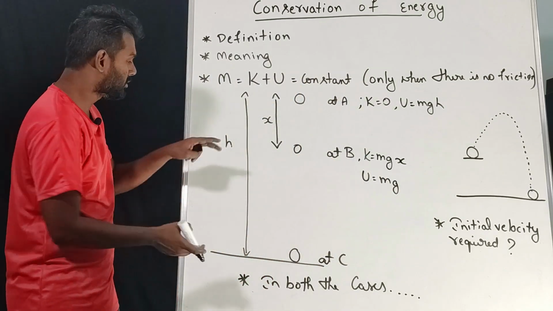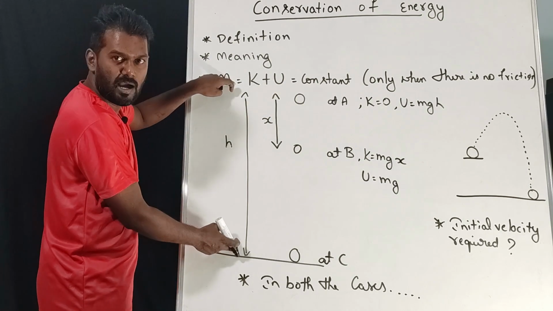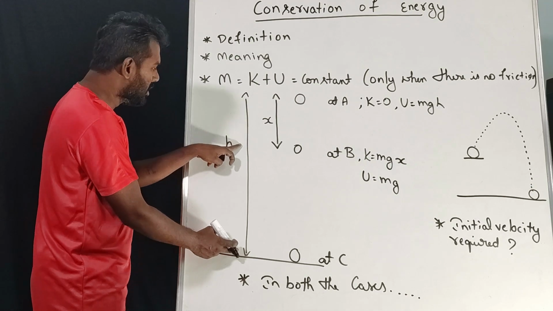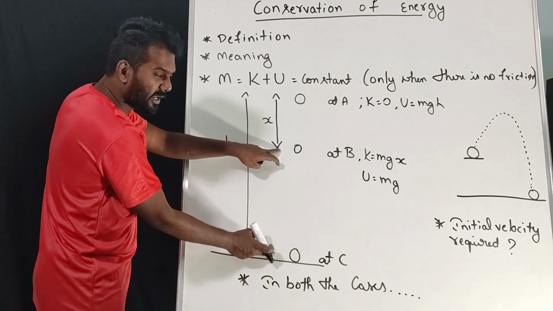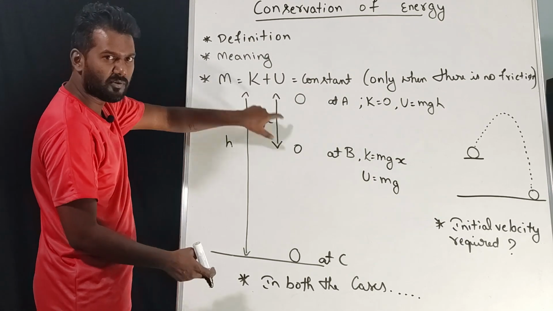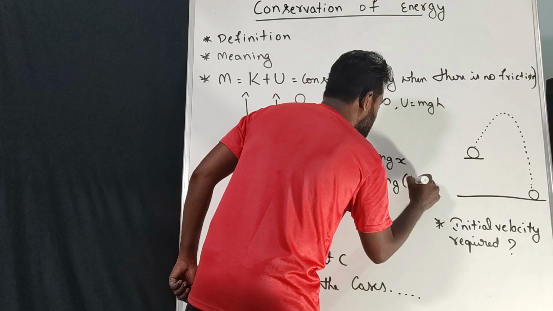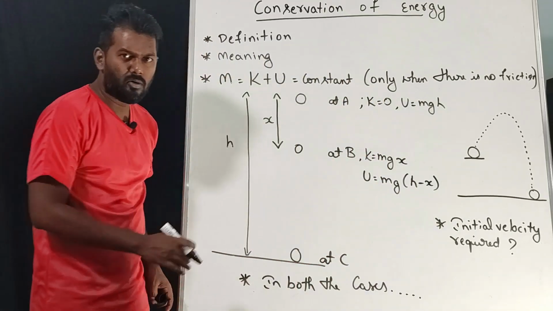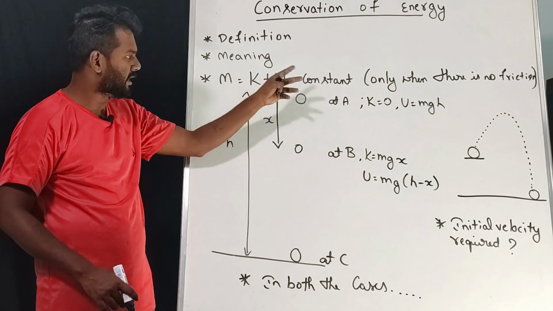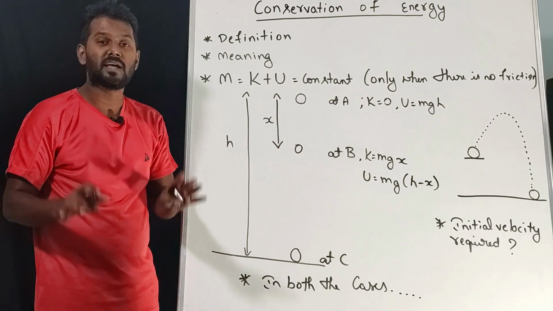Now we have to talk about the remaining height, correct? See, at this point we took this as the height. Now the ball is here, we have to take the remaining height, correct? So how can we get this value? The total value h minus x, we will get the remaining height, correct? So this will be h minus x. Now, as I told you, mechanical energy is the sum of kinetic energy and potential energy. We should get both answers the same.